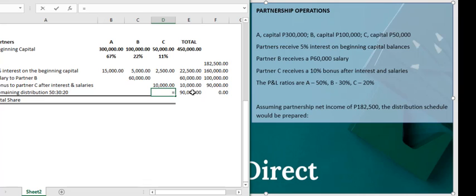We will be using what was agreed as the profit ratio, the 50, 30, and 20. So for partner C, she will be receiving 20%. Partner B will be receiving how much? 30%. Partner A will be receiving how much? 50%. Okay, let's total it all up.